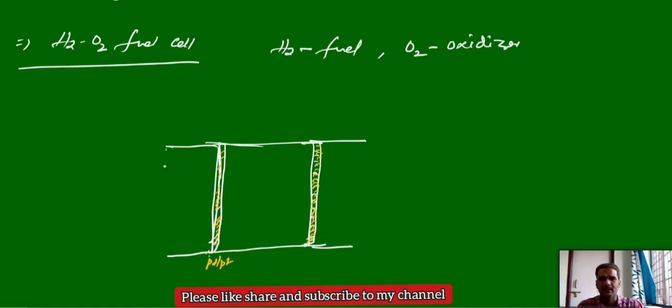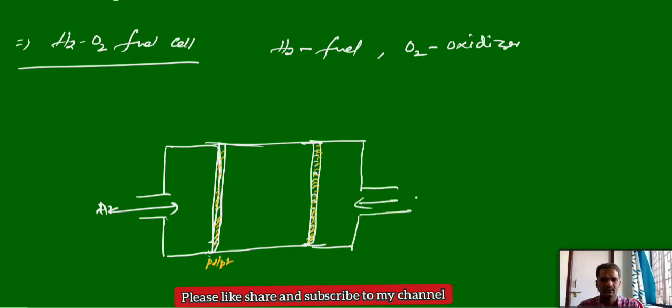We supply hydrogen, the fuel, and oxygen, the oxidizer, to these electrodes. In between we take the electrolyte, sodium hydroxide or potassium hydroxide, which acts as the electrolyte.